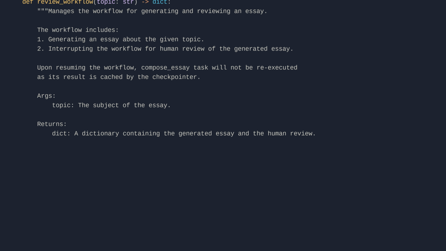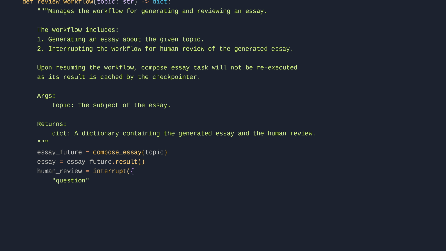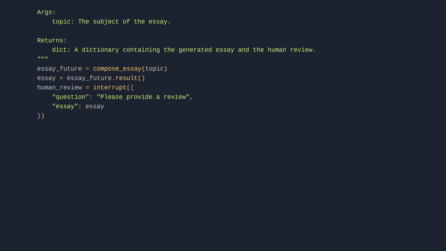essay_future = compose_essay(topic). essay = essay_future.result(). human_review = interrupt({"question": "Please provide a review", "essay": essay}). return {"essay": essay, "review": human_review}. # Example configuration for the workflow.